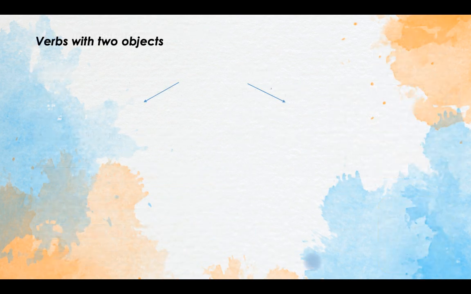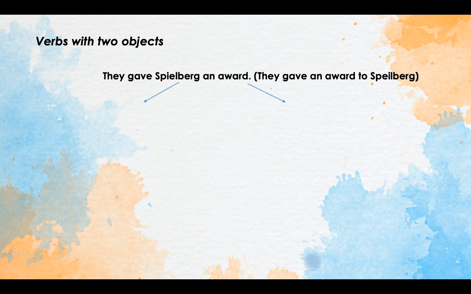Some verbs have two objects. There are many verbs like this in English that have two objects, and we can make passive sentences in two ways with those verbs. Here's an example. They gave Spielberg an award. Or we can also say they gave an award to Spielberg. So an award and to Spielberg, these are the two objects of this sentence.